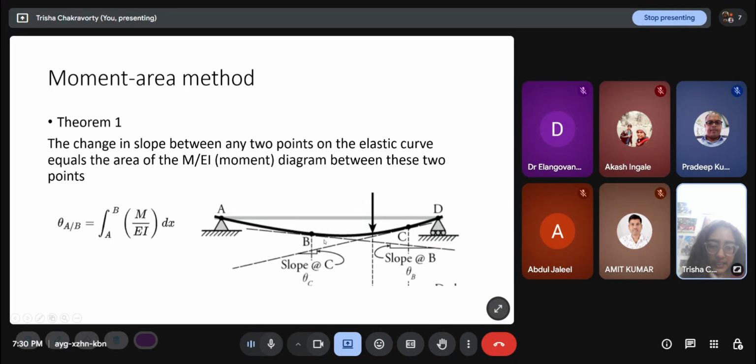See, the slope at B here is, we have to draw a tangent and see the angle it makes with the horizontal. So this is the slope at B, theta B. And for C, draw a tangent and see what angle it makes with the horizontal. This is theta C. So theta B minus theta C here will be the integral. You have the bending moment diagram, so you will take the portion of the bending moment diagram between B and C, divide the entire magnitude by EI, and take the integral. So it is basically the area under the curve.